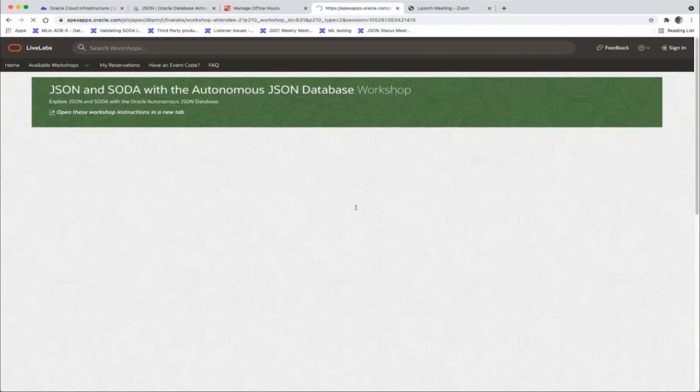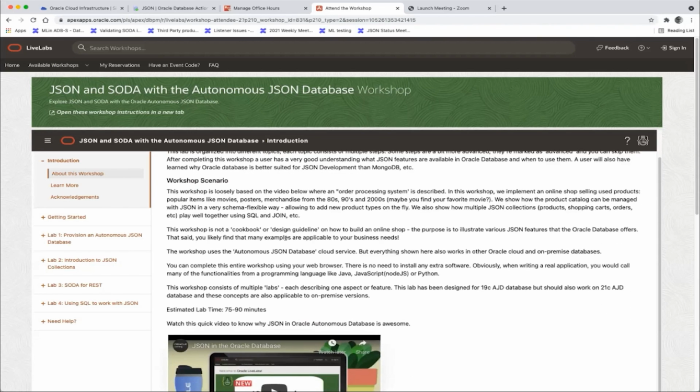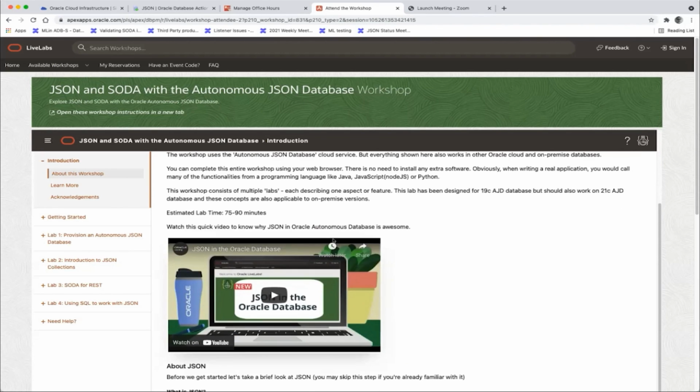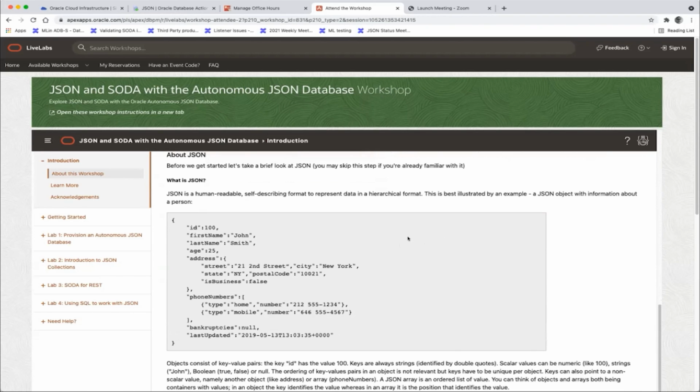The nice part with this workshop is that you do not need to install anything. You can get your Always Free account, where you sign up with Oracle Cloud. That just requires an email, I believe, and it's not associated with any cost. Then you can use an always free database and go through this workshop step by step. It also gives an introduction to what JSON is.